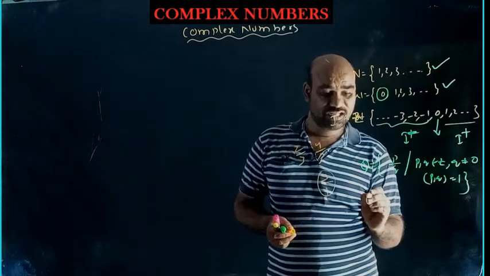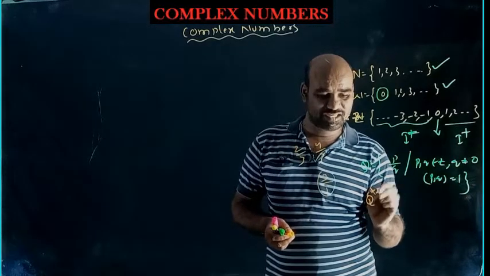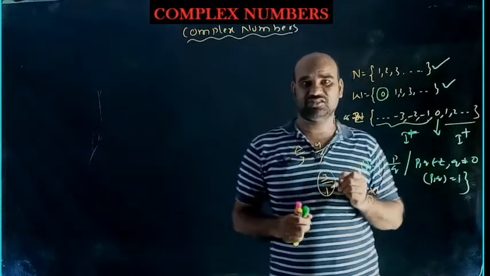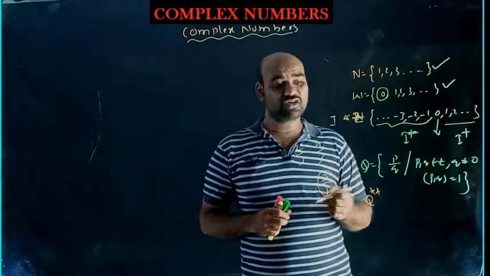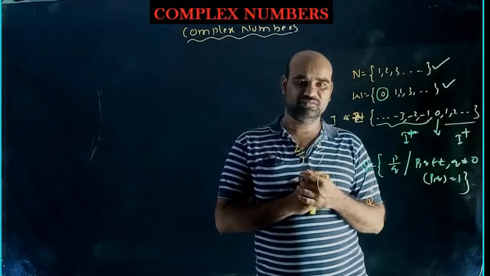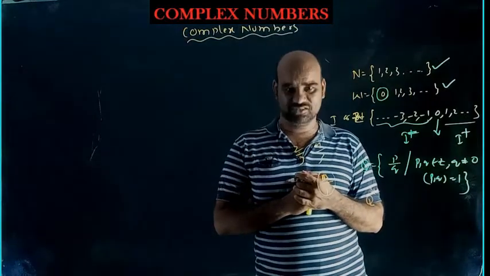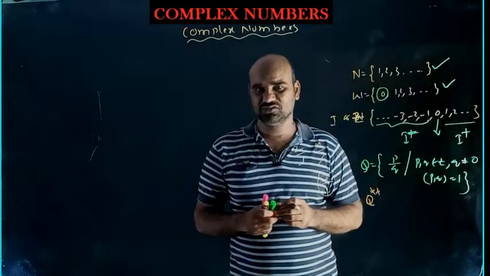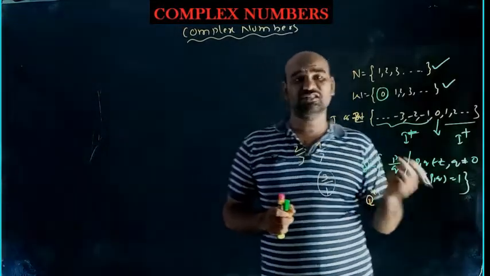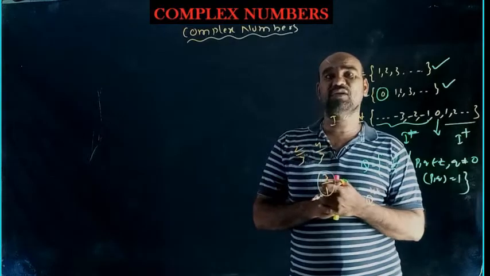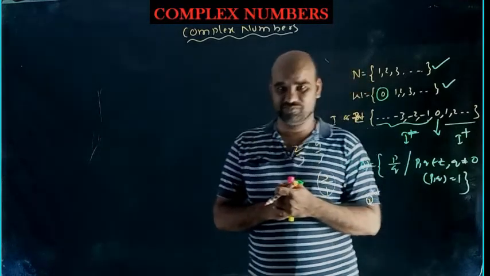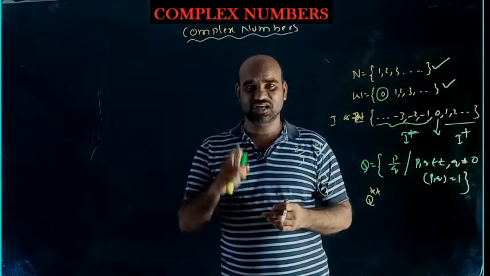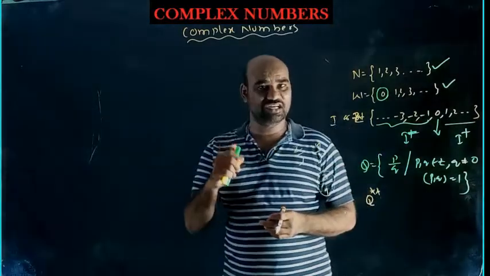Irrational numbers, important. Some numbers exist in our system which are not in the form of p by q. Such numbers are called irrational numbers. It means you can't write them in the form p by q, where p and q are integers, q not equal to 0. In other words, non-recurring, non-terminating decimals are called irrational numbers. There are three types of decimals.